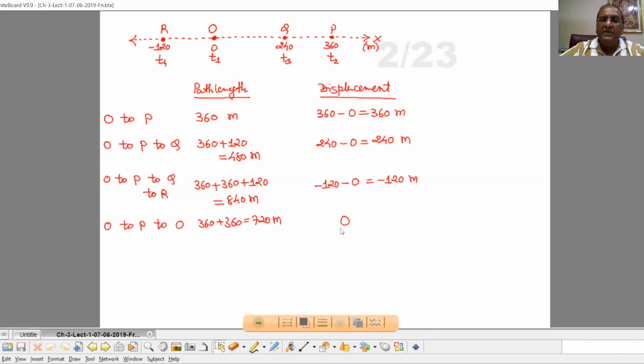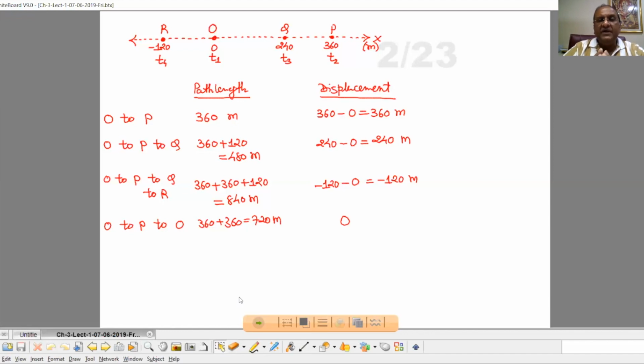So here one thing that we can understand easily, path length will always be positive. But displacement may be positive, negative, or 0.